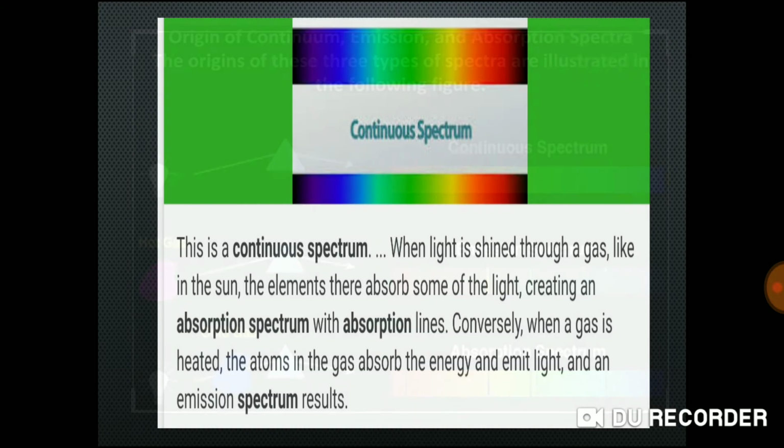Now this is the definition. When white light is shined through a gas like in the sun, the elements absorb some of the light, creating an absorption spectrum with absorption lines. Conversely, when a gas is heated, the atoms in the gas absorb the energy and emit light, and the emission spectrum results. So it is absorption and emission spectrum, right?